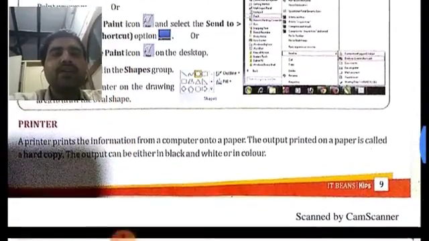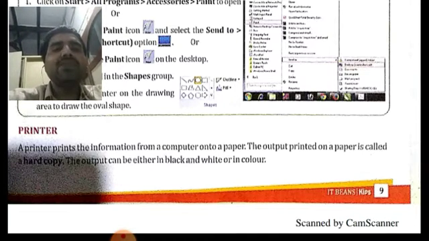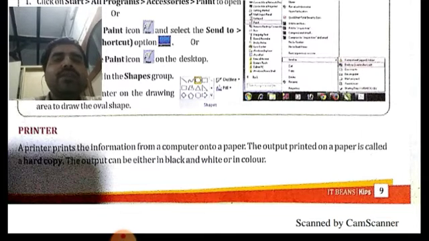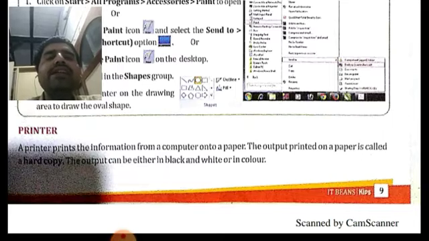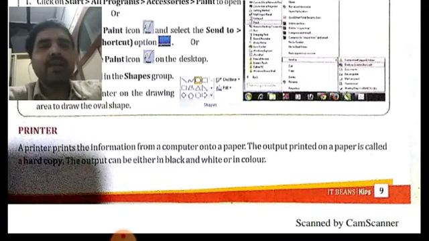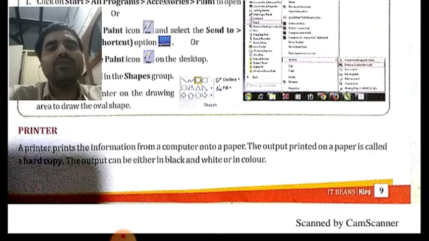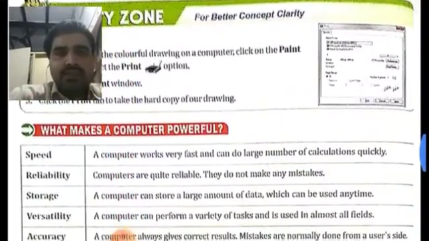Similarly, you have the printer also. A similar question will be asked from the printer, like: a dash prints the information from a computer onto paper. This may be one question. Another question may be: the output printed on paper is called a dash. What is the correct answer? It will be hard copy. You may be given one option as soft copy, one option as hard copy, and some other options. You have to choose hard copy as the correct option.